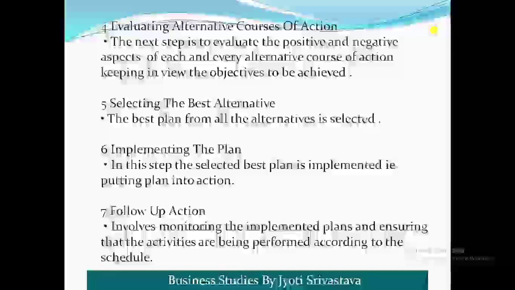Next is implementing the plan. In this step, the selected best plan is implemented, that is, putting the plan into action. Now he is going to implement this plan. And the last step of this process is follow-up action.